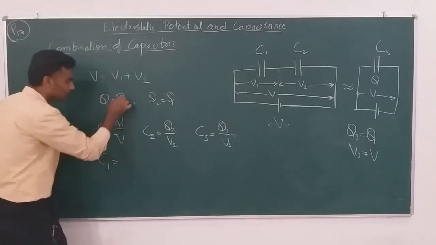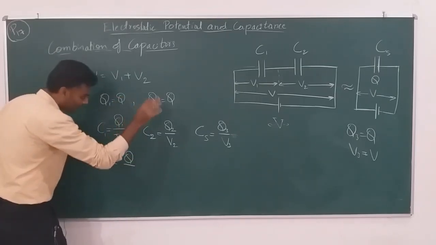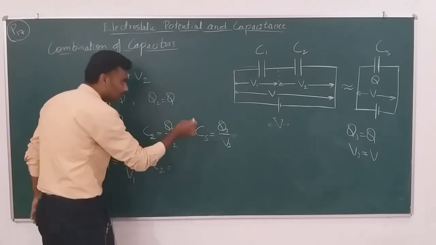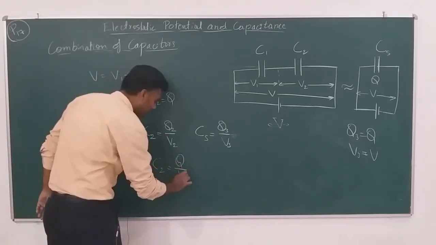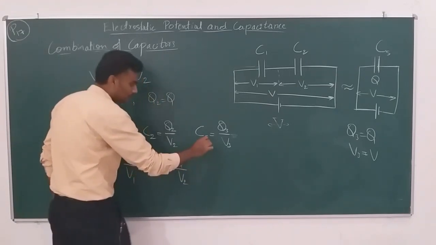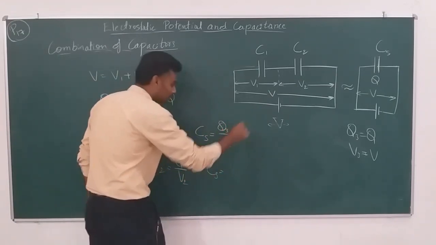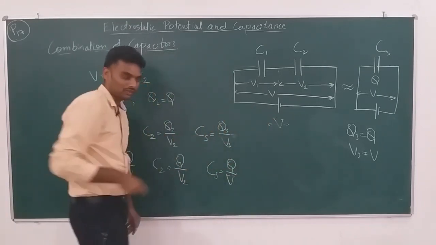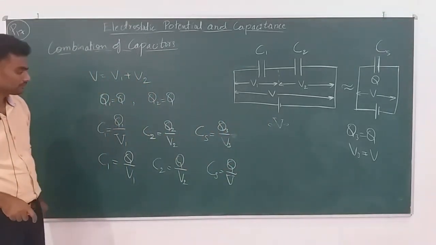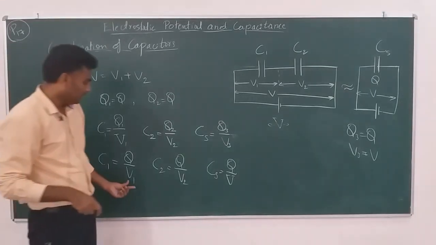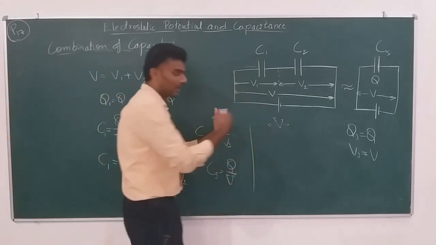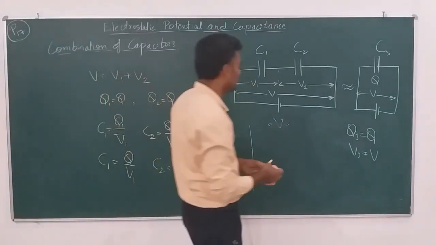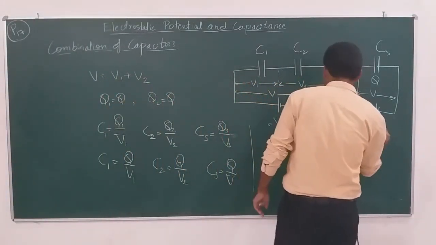C1 becomes equal to Q1, which is Q, over V1, we have a certain different V1. So C2 is equal to Q2, which is Q itself, by V2, and CS is equal to, what is Q3? Q3 is Q, V3 is V, the net potential difference. And now I need to connect CS, C1 and C2. What shall I do for that?